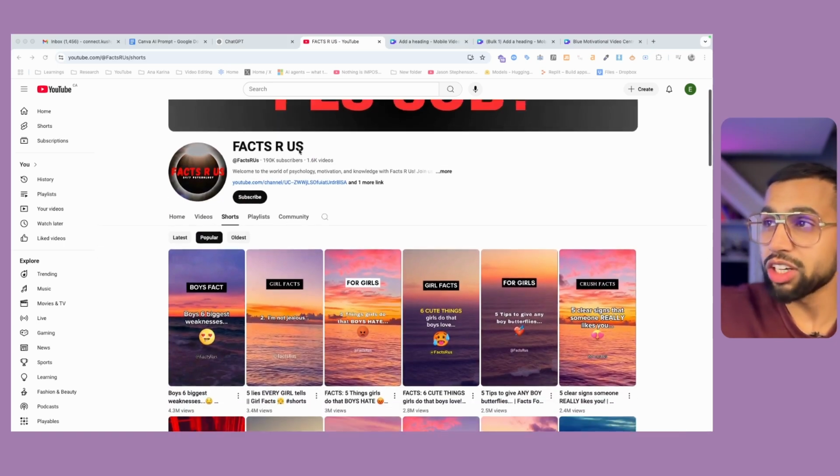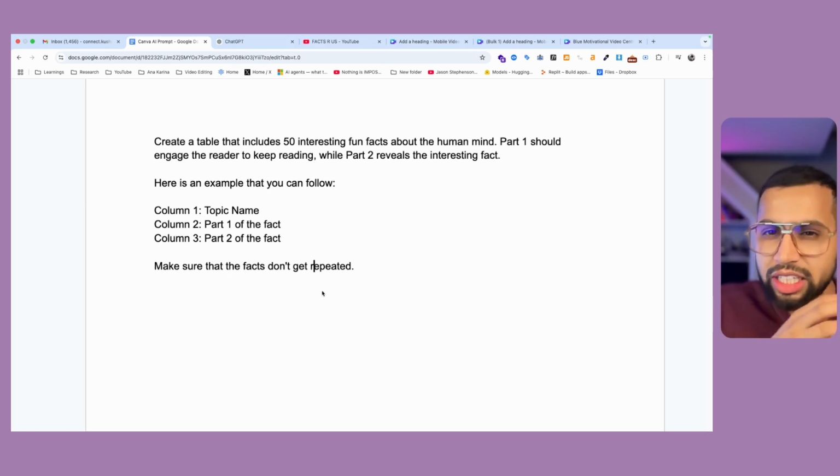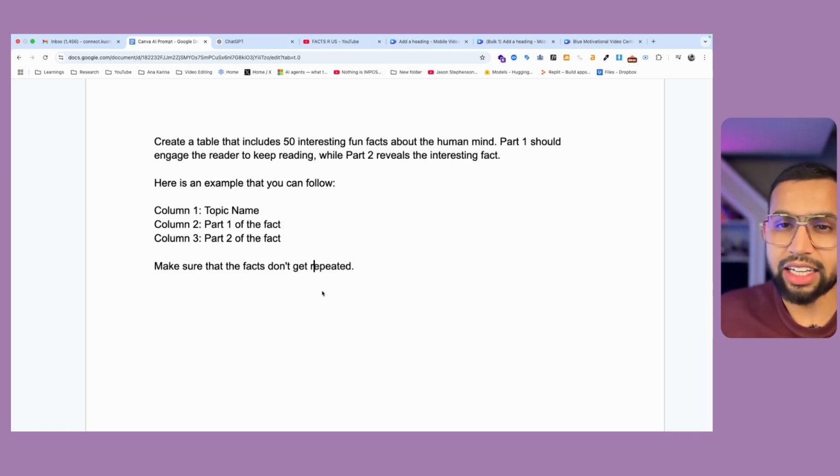Alright, so when you have got the idea of this, let's go to the prompt that I have already created that you can easily copy and paste, and if you want to make any tweak, you can do that. A table that includes 50 interesting fun facts about the human mind. Part 1 should engage the reader to keep reading, while part 2 reveals the interesting fact. So this is all because we want to keep the user intact and increase our engagement rate. Here is an example. So we have given the example how it should look like. Column 1, topic name, part 1 of the fact, part 2 of the fact. Make sure that the facts do not get repeated.